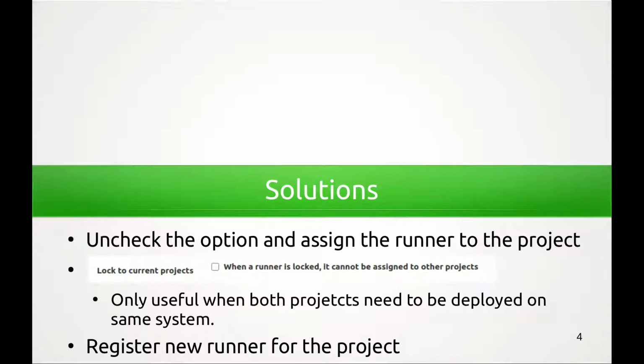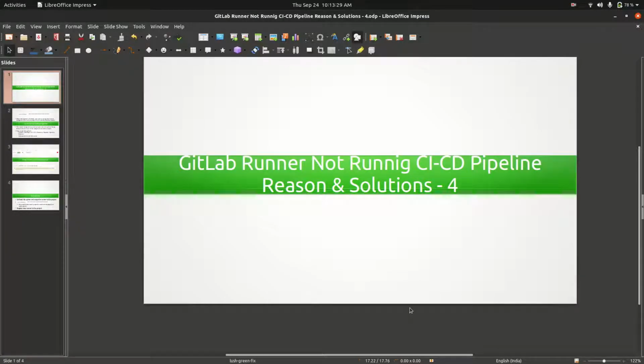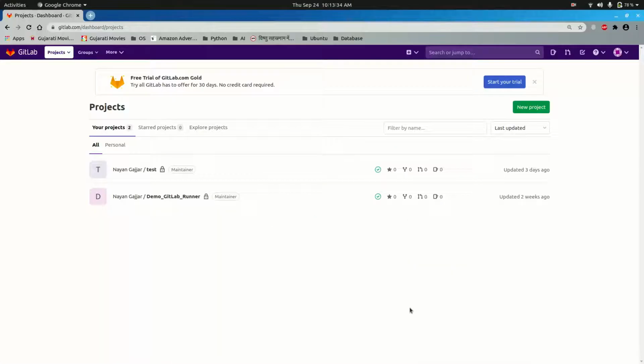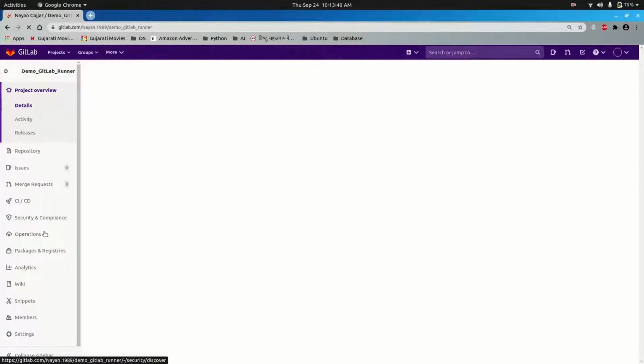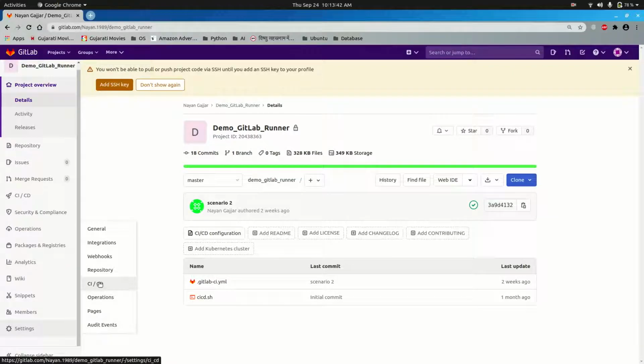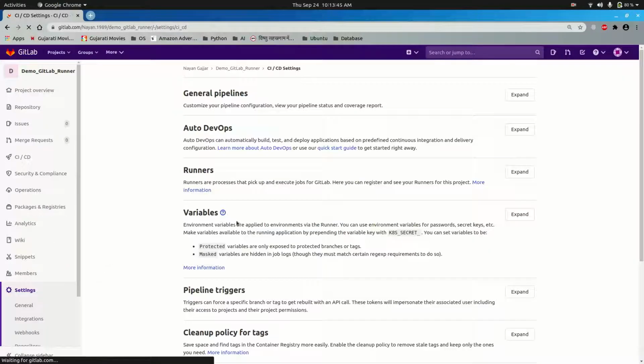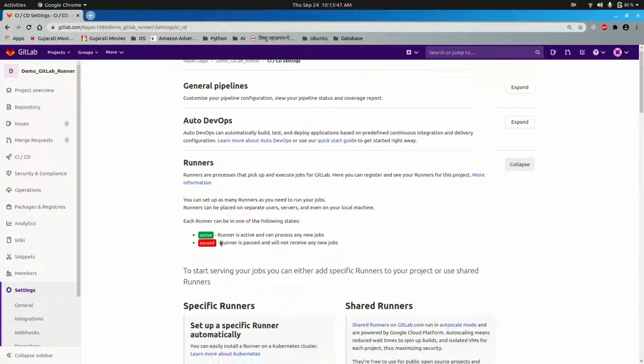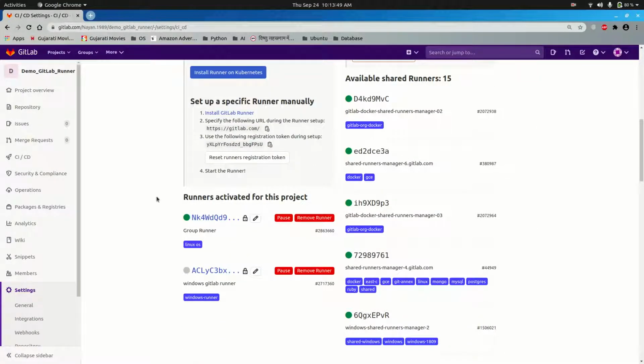Now let's see it practically. For that, I will go to my GitLab account and now I will go to a particular project. I'm going to use the demo GitLab runner project: Settings, CI/CD, Runners section, expand it. Over here I have two GitLab runners. One is on Linux OS and another one is on Windows OS.